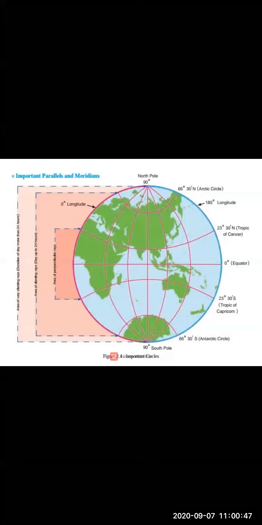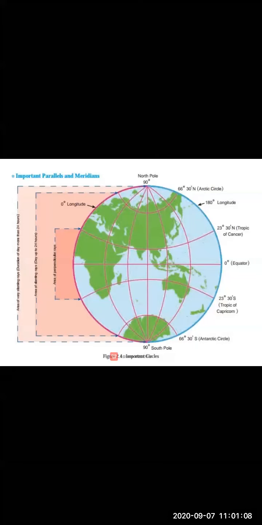Now, children, as we know, Earth's axis is tilted, right? It is tilted at an angle of 23.5 degrees, and Earth is spherical in shape. So what happens because of this, we are going to study.